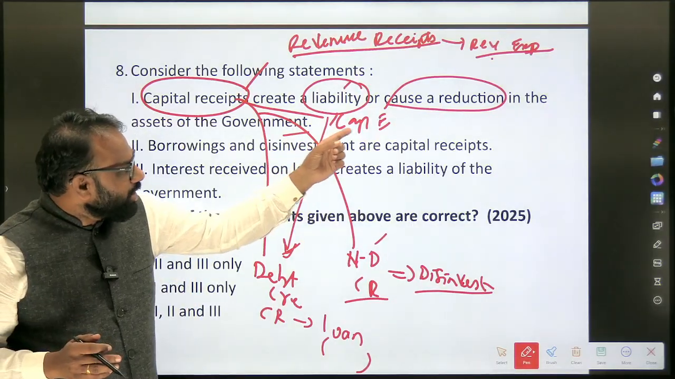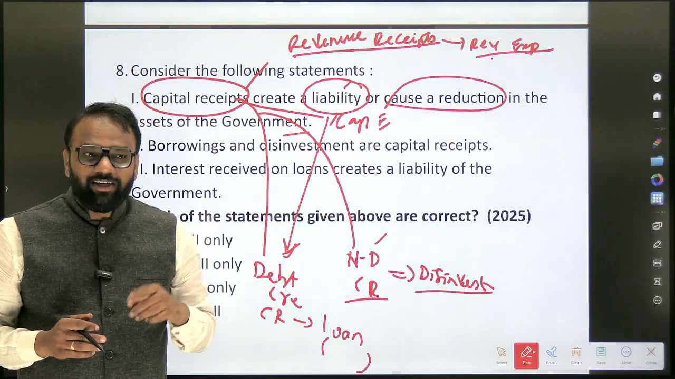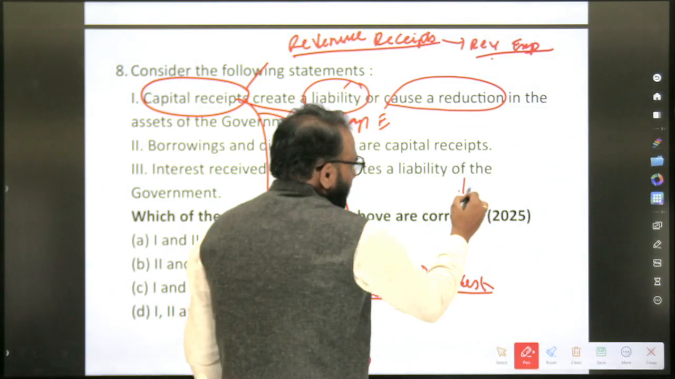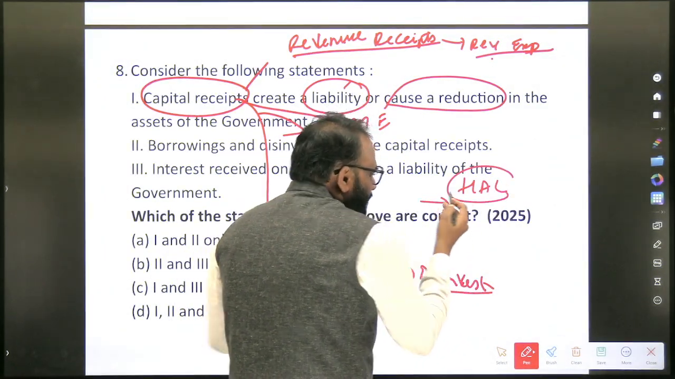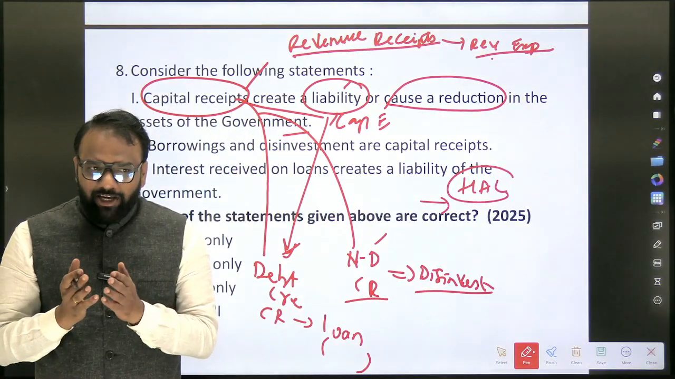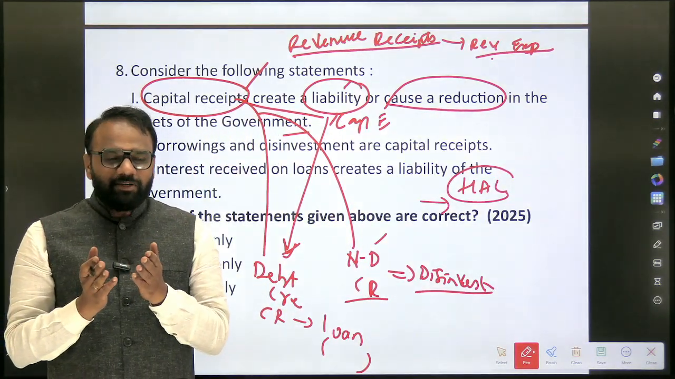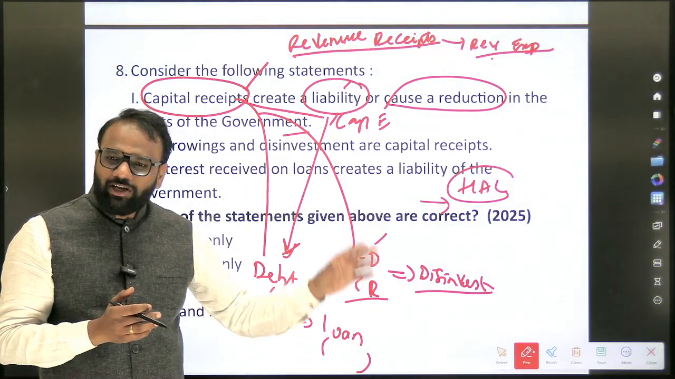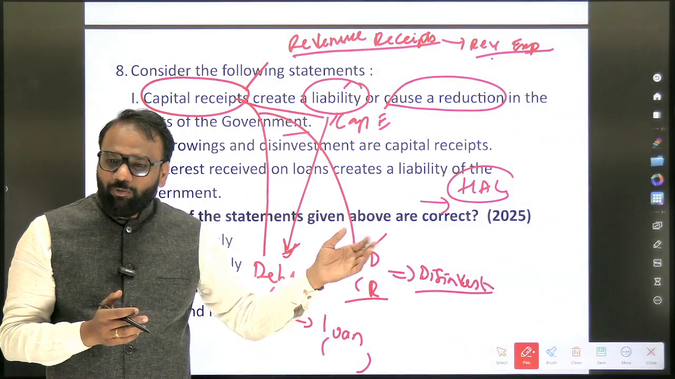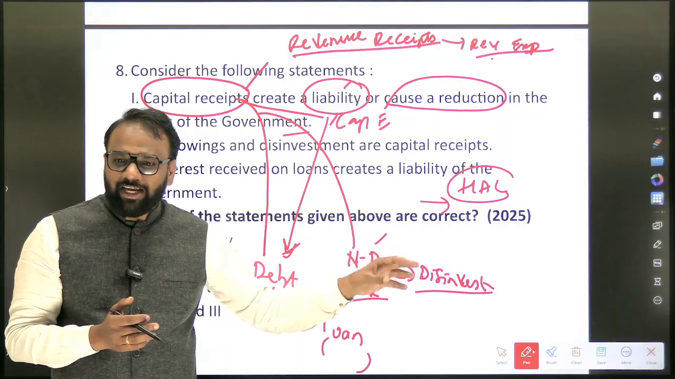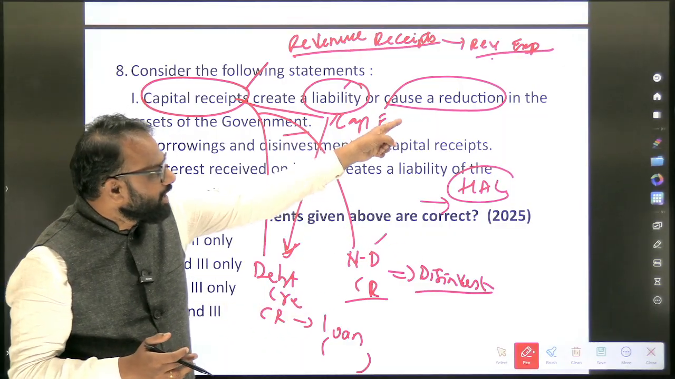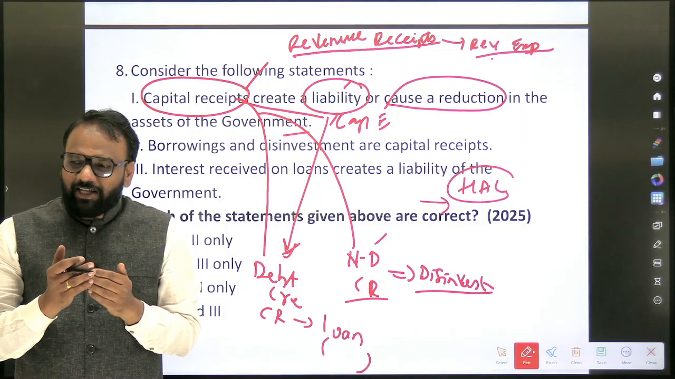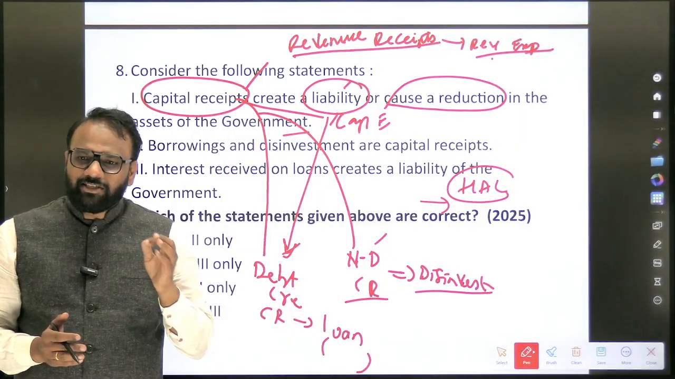Next, will it cause the reduction in the asset of the government? Yes. So when we go for disinvestment, let's assume some HAL company is there, the government will sell some of its shares. It will get money. What kind of money? Debt receipt or non-debt receipt? Non-debt receipt. So here also the government will get money, but what happens to the government? The government's stake in HAL will come down. So that is the second one: it causes the reduction in the assets of the government. It was having more assets, now the assets have been reduced. So the first statement is correct.